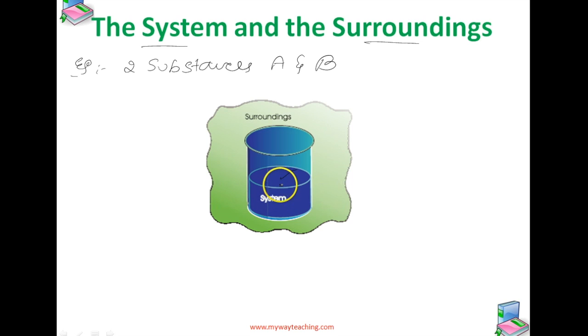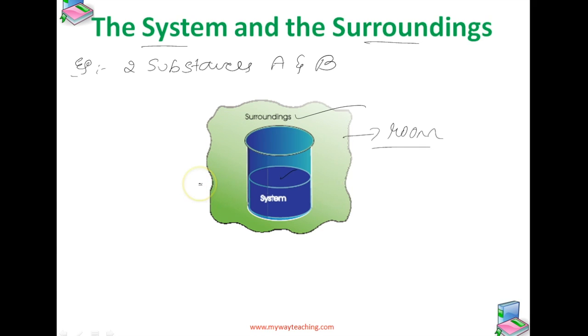The beaker containing the reaction mixture is the system, and the room where the beaker is kept is the surroundings. Note that the system may be defined by physical boundaries like a beaker or test tube, or the system may simply be defined by a set of Cartesian coordinates specifying a particular volume in space.